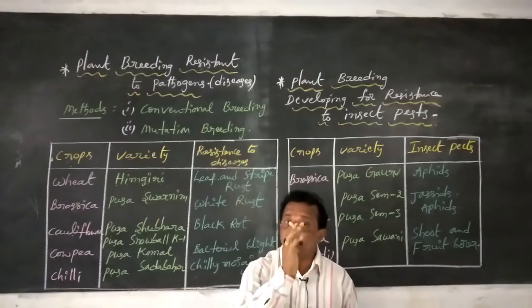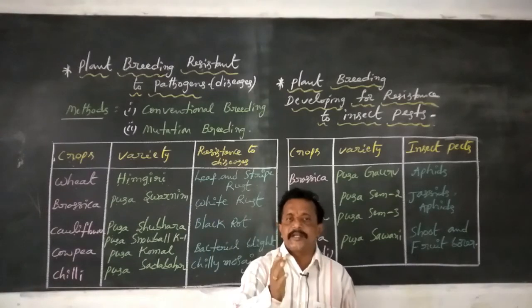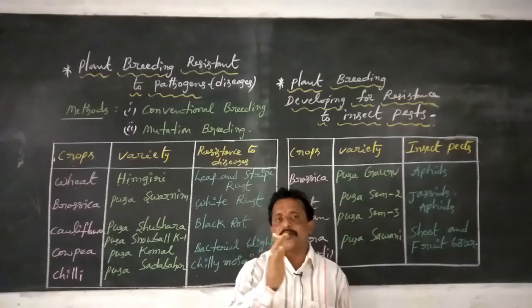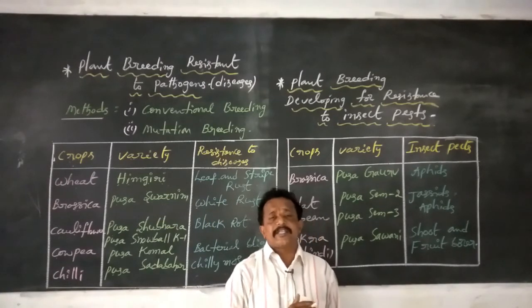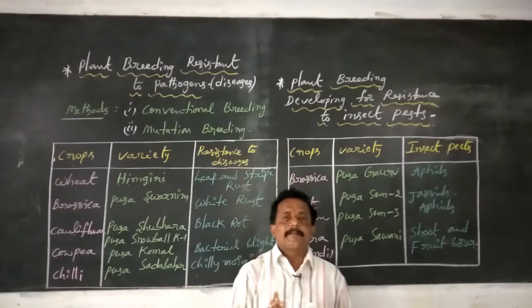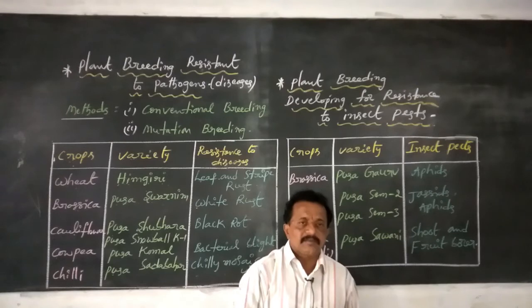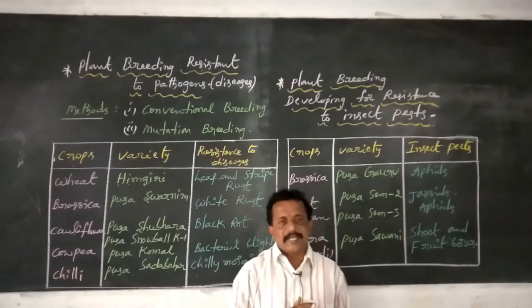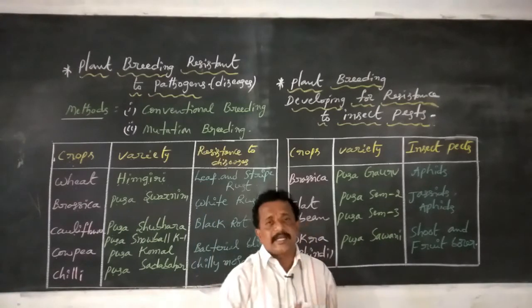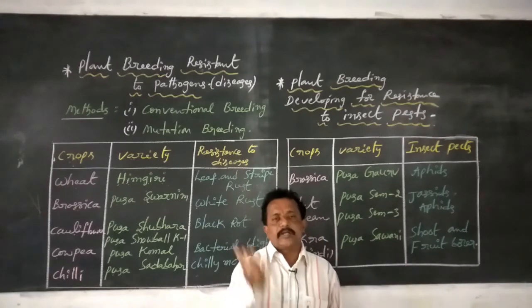Some of the physical mutagens are X-rays, alpha rays, beta rays, gamma rays and UV rays, that is ultraviolet rays. And the chemical mutagens are colchicine, nitrous oxide, and mustard gas. These are the chemical mutagens.